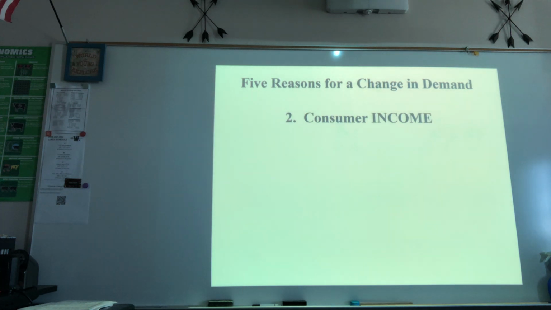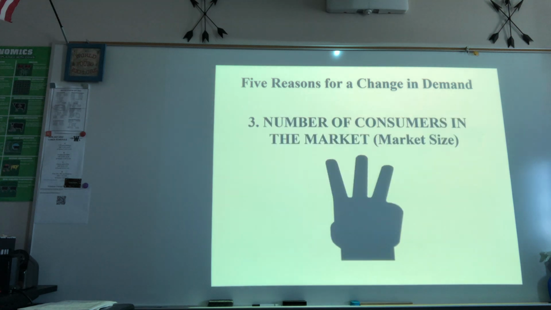So consumer income. When the government gave more money during the COVID time with the stimulus, what did that do to people's demand? Shifted it to the right, right? Hey, if the government were to say that we're going to increase taxes all across the board, what would happen to consumer income? It'd go down and it would shift to the left.